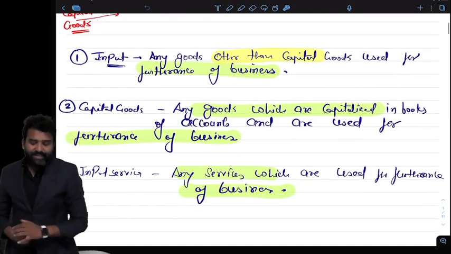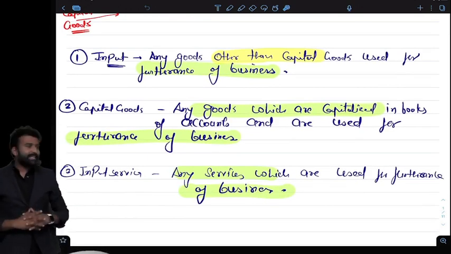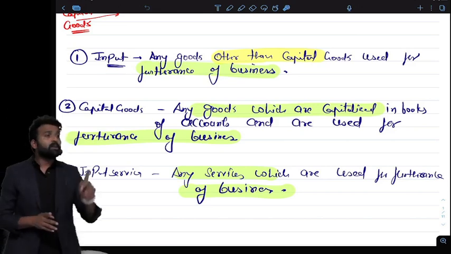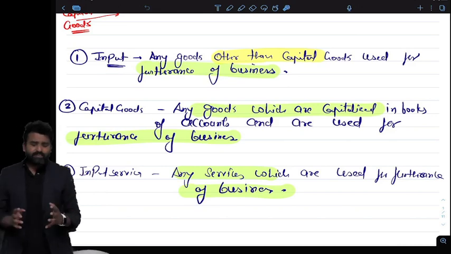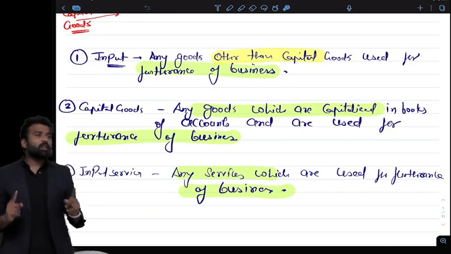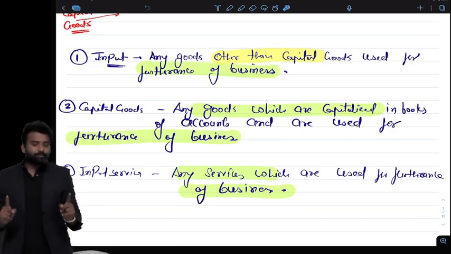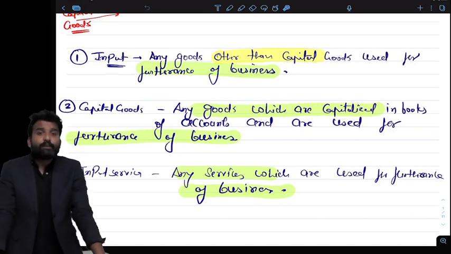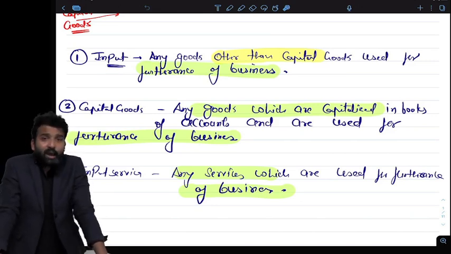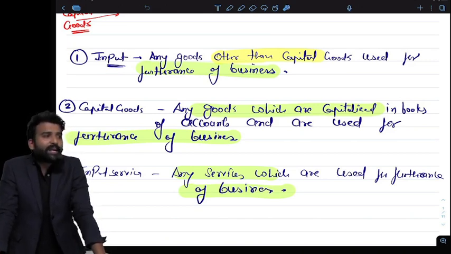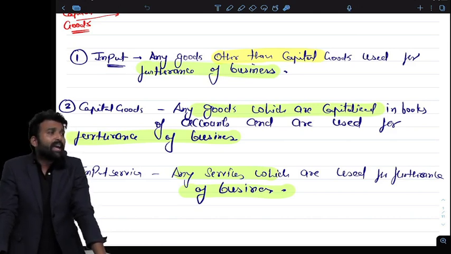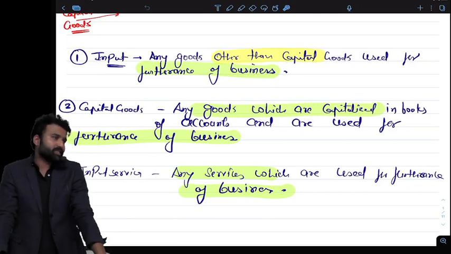So all the three definitions talk about the same thing. Any goods other than capital goods used for the furtherance of business. Any goods which are capitalized in the books are capital goods but should be used for furtherance of business. Any services which are used for furtherance of business. In all these three cases, what is important? That any purchases I am doing should be for the furtherance of business. First of all, the government will not allow any credit for personal use. They will be giving credit only and only for business use.